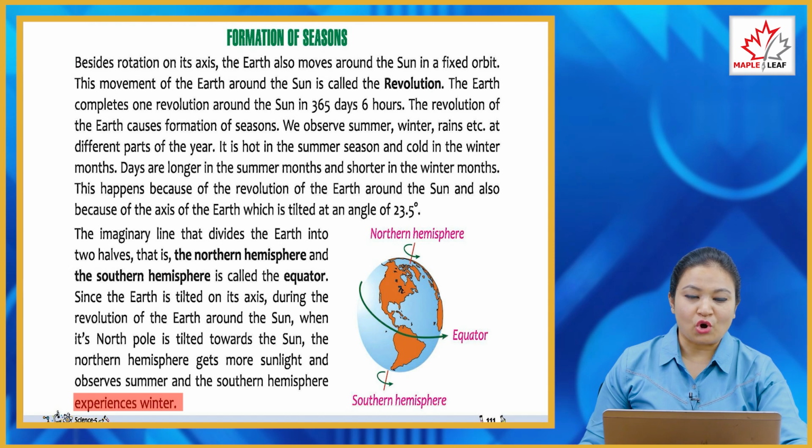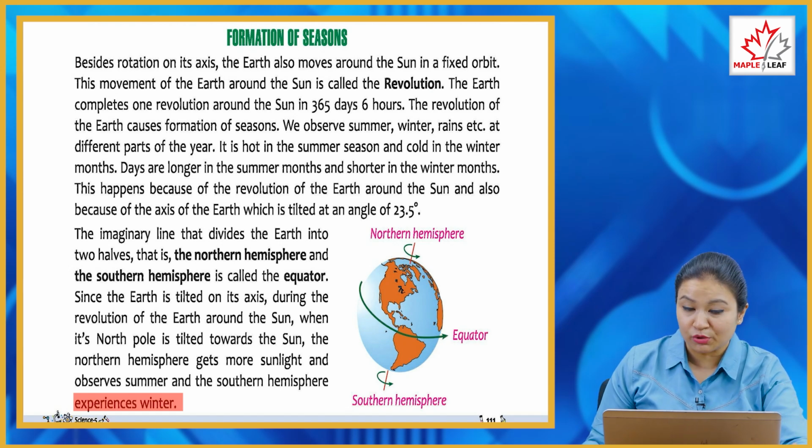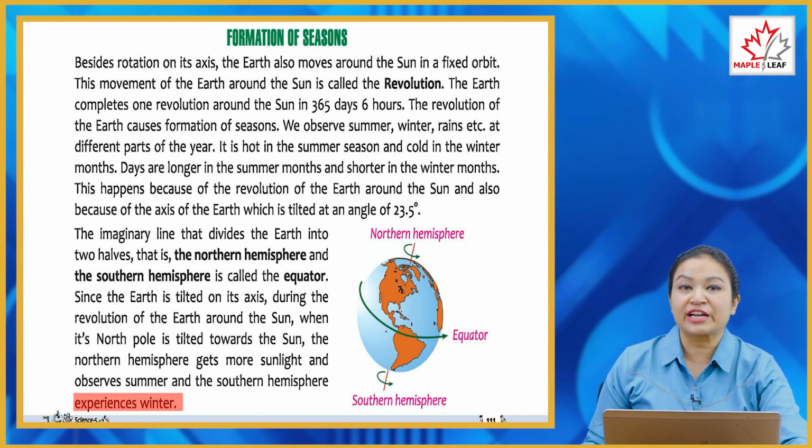So children, as we all know, our earth is tilted on its axis. So during the revolution, our earth's upper part is near to the sun, so that is why it gets more sunlight as compared to the other part of the earth.